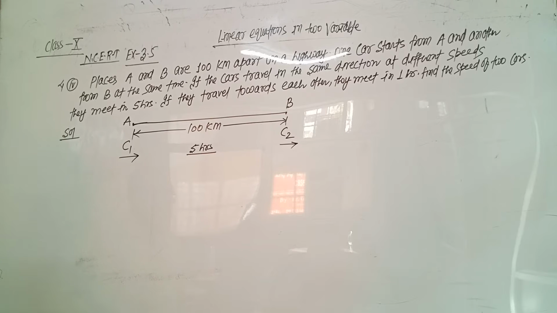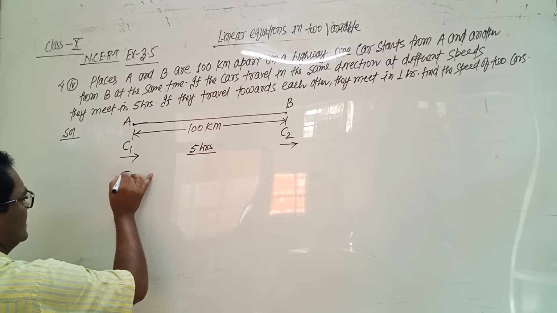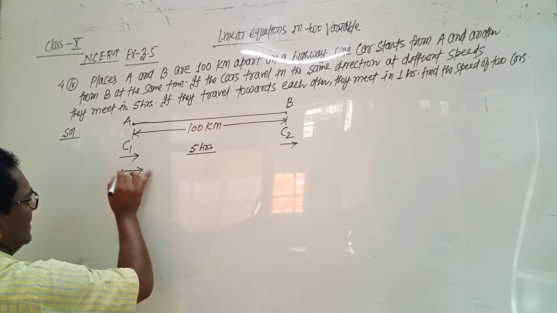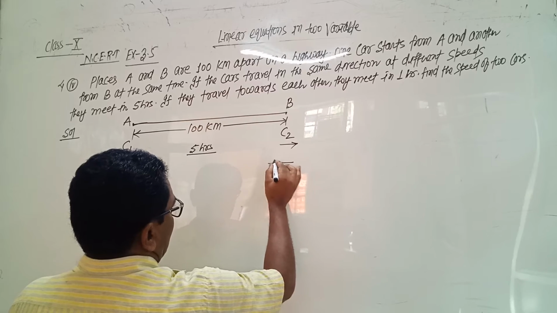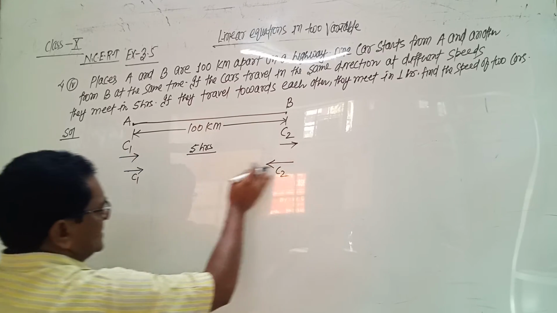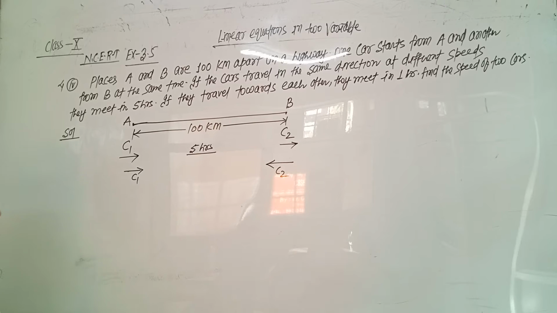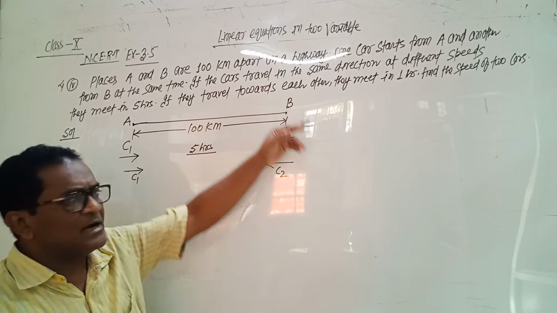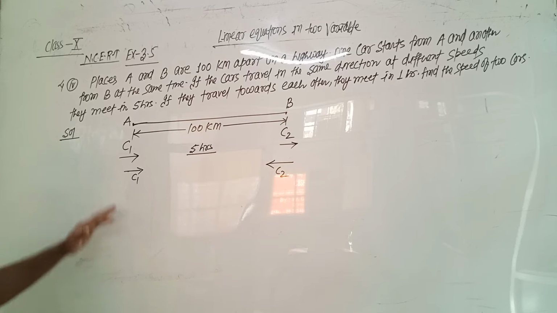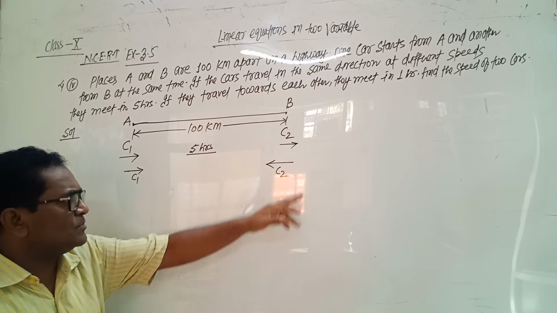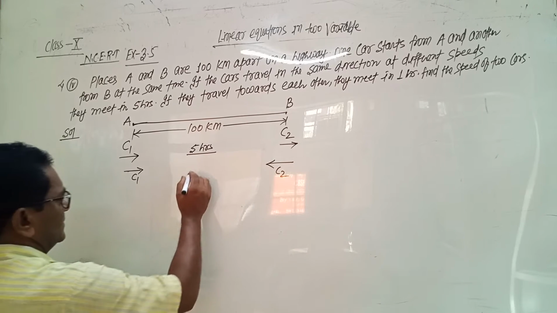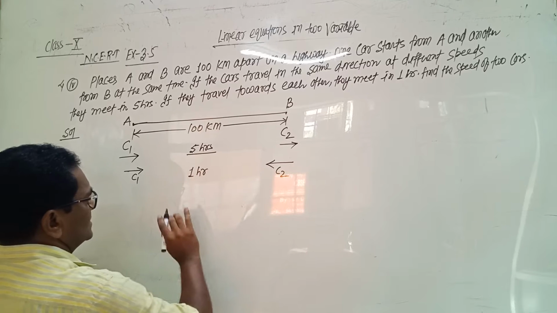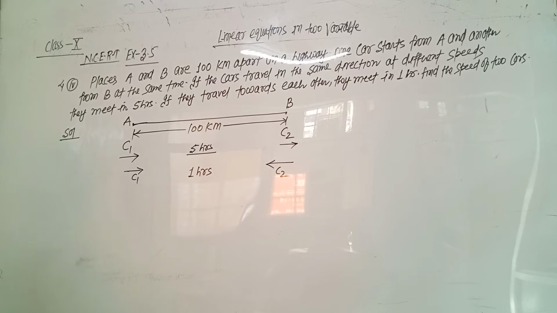And if they travel towards each other, means car C1 is traveling in this direction from A to B and car C2 has changed its direction. Car C2 is traveling from B to A. This is the second case. If they travel towards each other, they meet in 1 hour. In the second case, both the cars meet in 1 hour. So find the speeds of two cars.